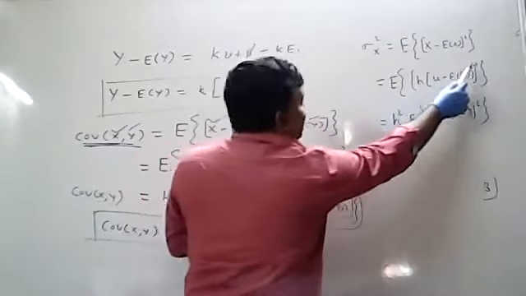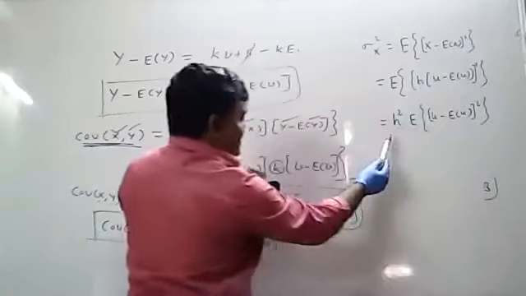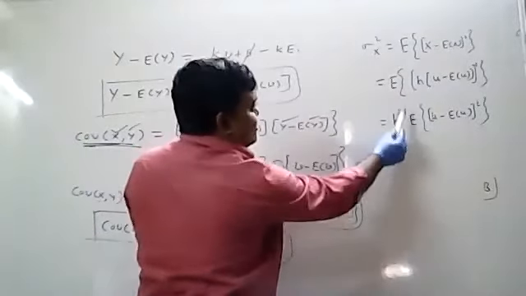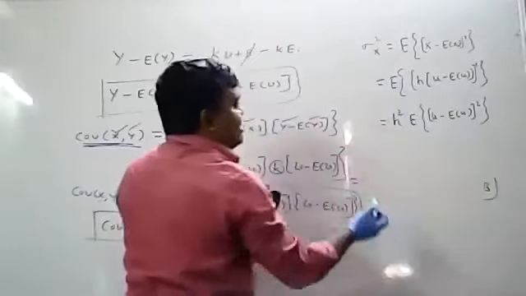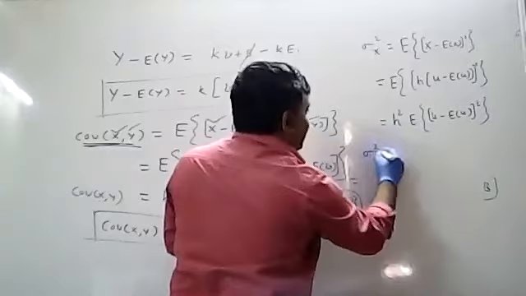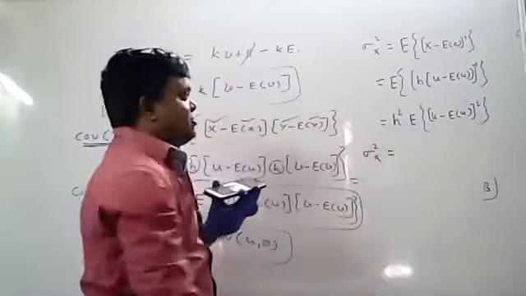Now H is a constant. How many times is it there? Squared. H square should be separated because it is a constant value. So what is the remaining function? Expectation of U minus expectation of U, whole square. Now see this one. What you are simplifying is sigma square X.